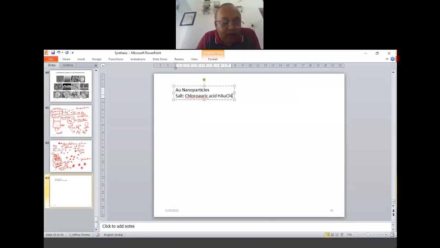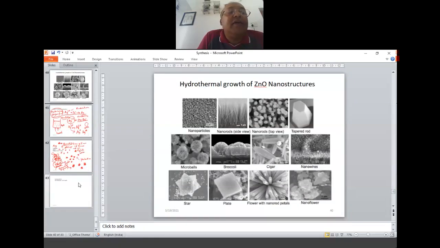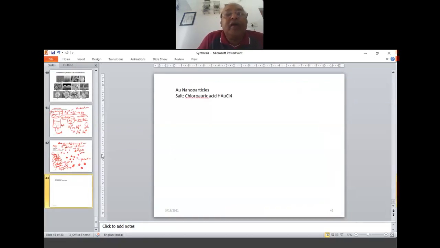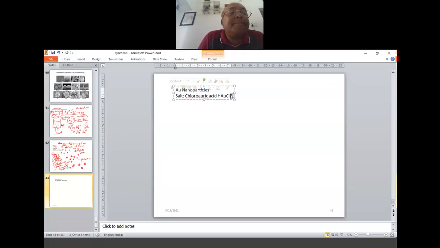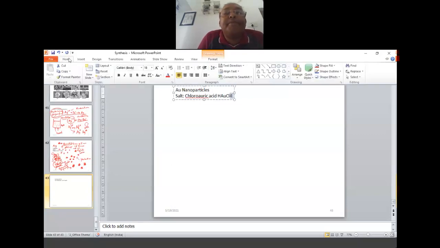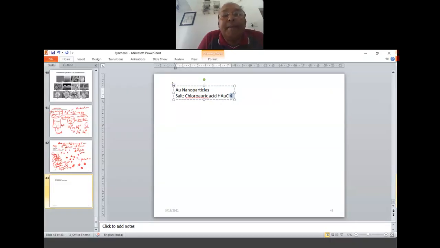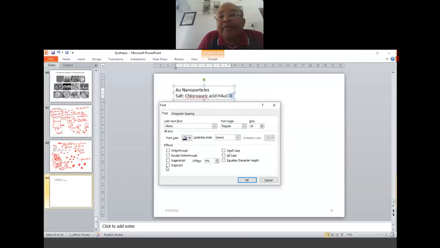I forgot how to do a subscript. Is it control minus or alt minus? No. Anyway, this is HAuCl4. The 4 is below. It should be there somewhere here.